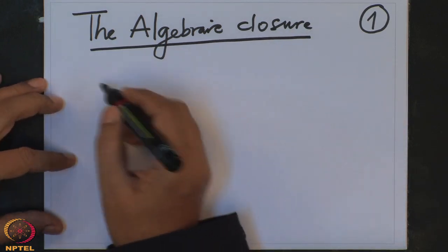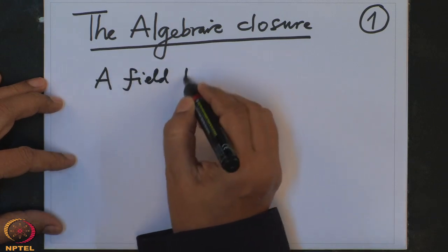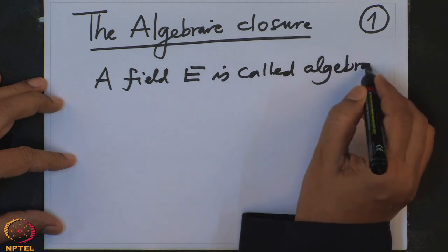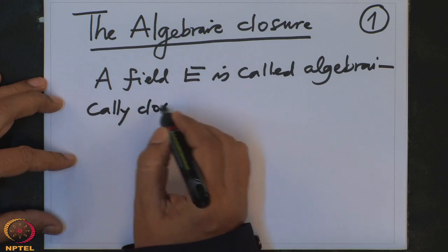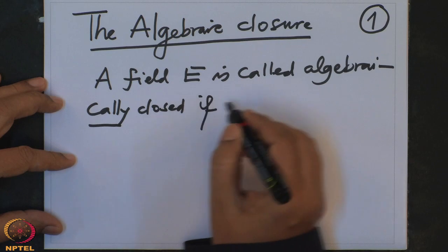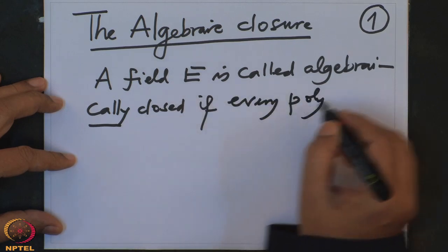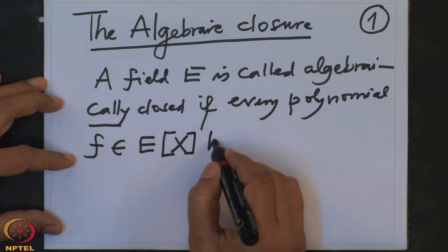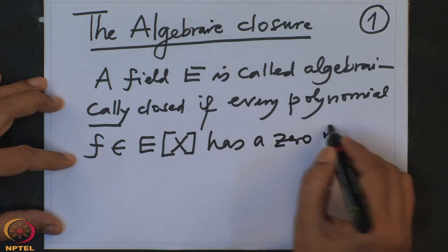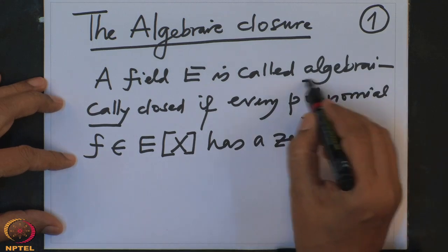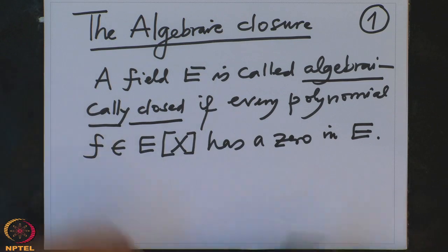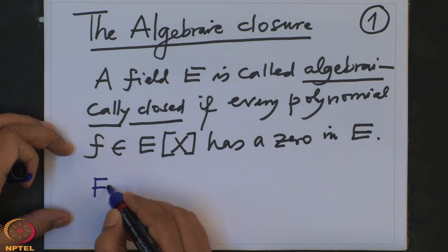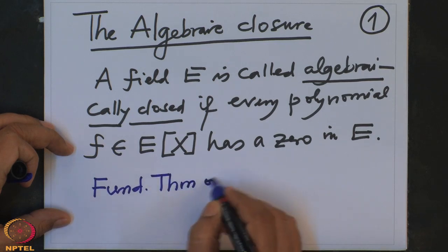Alright, so recall that a field E is called algebraically closed if every polynomial f with coefficients in E has a zero in E. Then we call the field algebraically closed, and we will prove that C, this is what we will prove, this is the fundamental theorem of algebra.